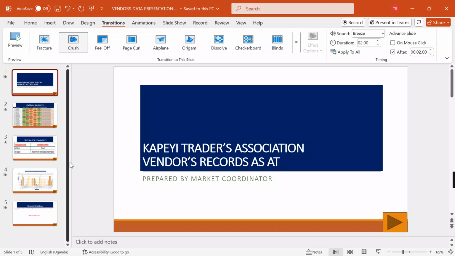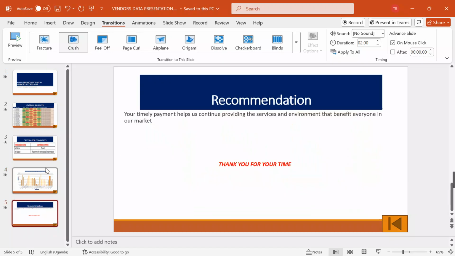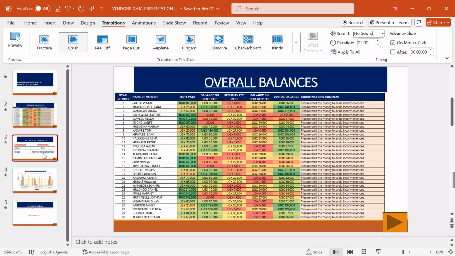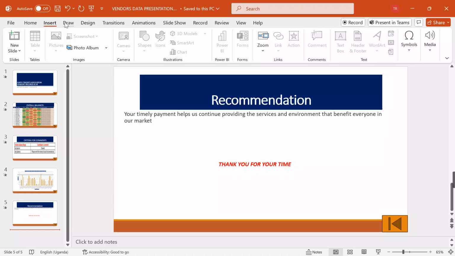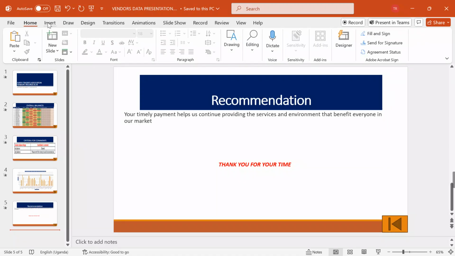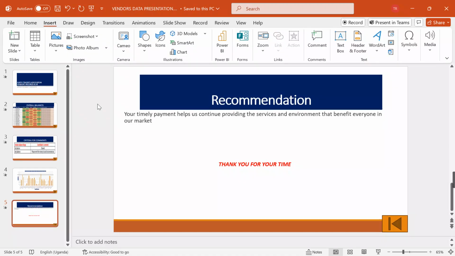Now I'm done manipulating and doing my item. It has been our UNEB 2025, the July-August set, which we have been able to attend. And this is how we have applied the skills on these different applications. Before I leave this, allow me to customize my work by putting a header and footer.